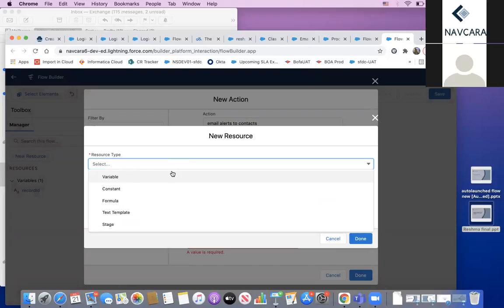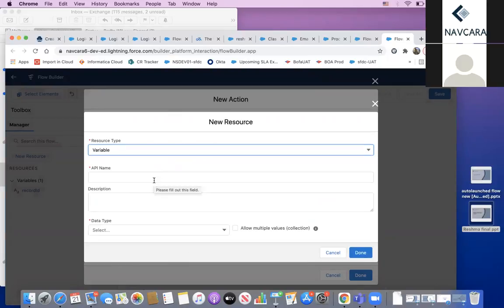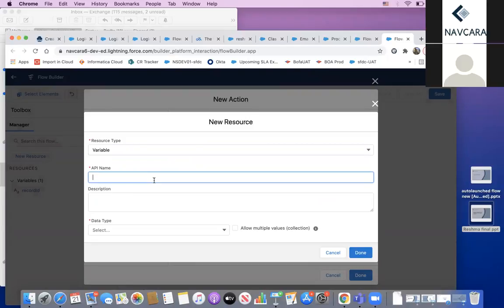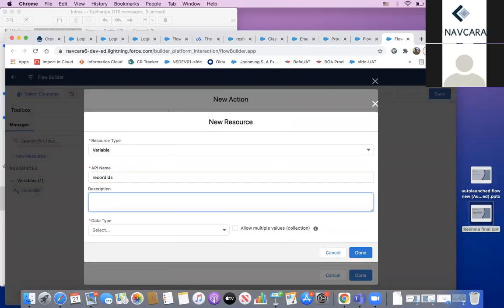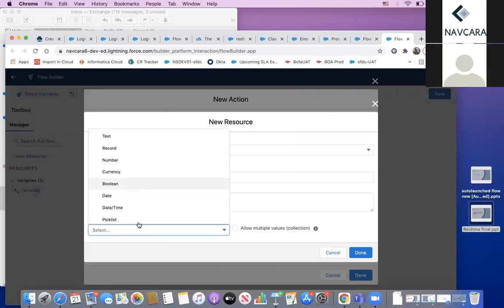In the resource type, in the API name, it is recordId, and the data type is text.